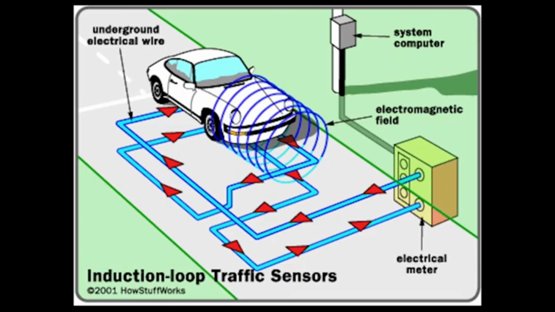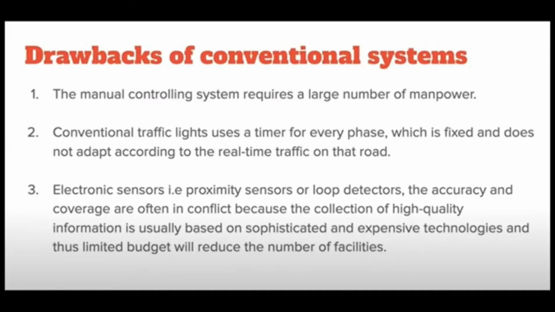But there are some drawbacks of these conventional systems. A manual controlling system requires a large amount of manpower. Static control, which uses traffic lights with a timer, gives similar light time for every phase, and it doesn't suit the adaptive nature of real-time traffic on the road. And for electronic sensors, using proximity or loop detectors, the accuracy and the coverage are often in conflict, because high quality information is usually based on sophisticated and expensive technology, which limits the budget and reduces the number of facilities.